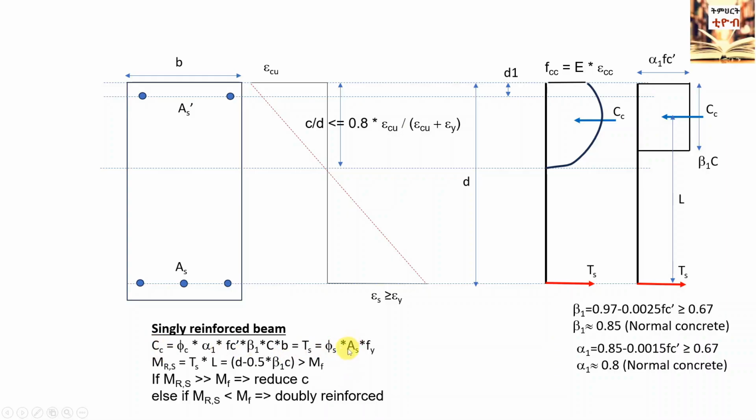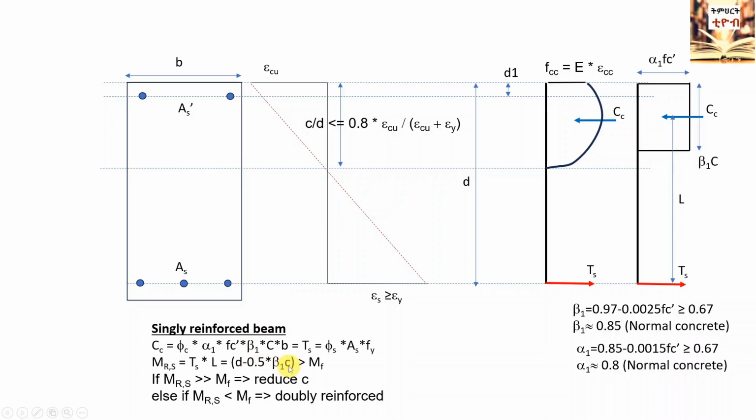The area of steel in tension zone AS will be calculated as CC divided by the product of the resistance factor for steel phi S, 0.85 in Canadian standard, and the yield stress Fy. For the ultimate limit state, the resisting moment, MRS, of the section can be calculated by multiplying either CC or TS with the lever arm length L, which is the effective depth d minus half of beta 1 times c.